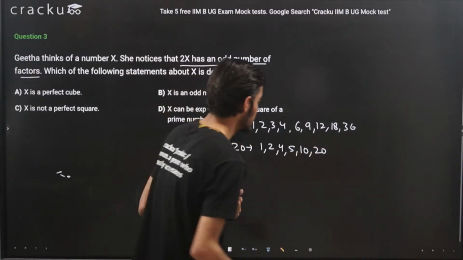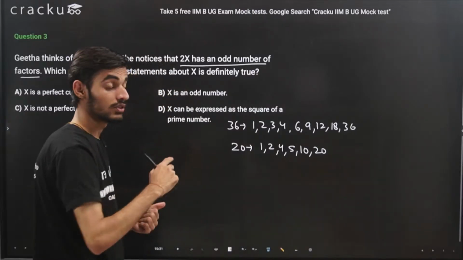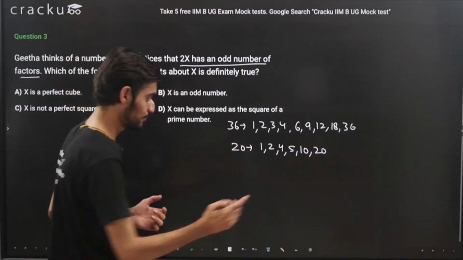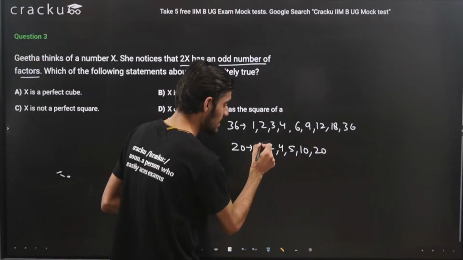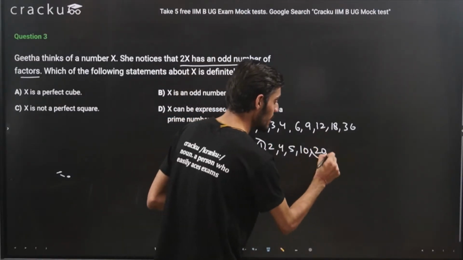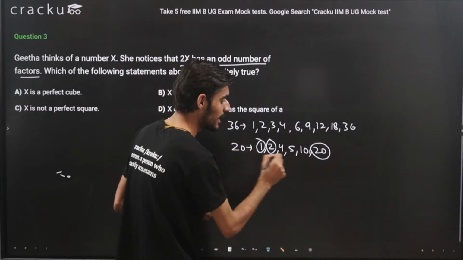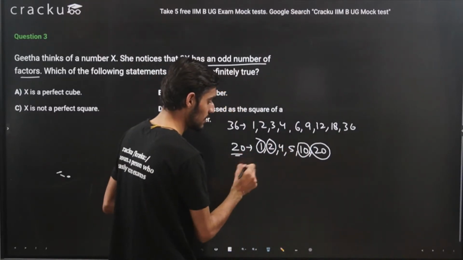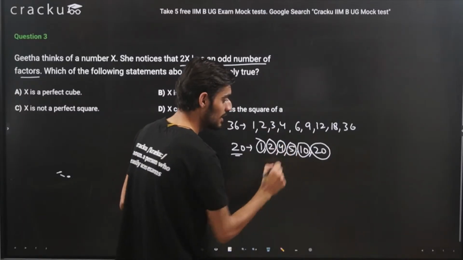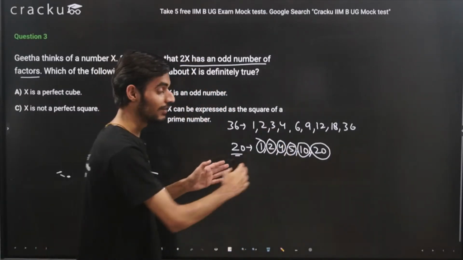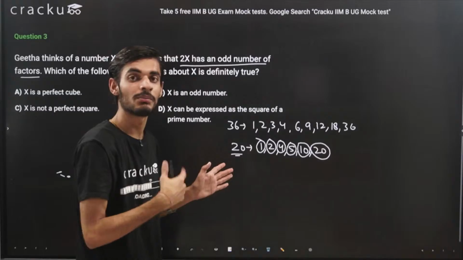So what you can notice here, when we calculate the product of factors, is that 1 multiplied by 20 will give us the number, right? Same, 2 multiplied by 10 will give us the number, 4 multiplied by 5 will give us the number. So we have an even number of factors because we are able to form the pairs.